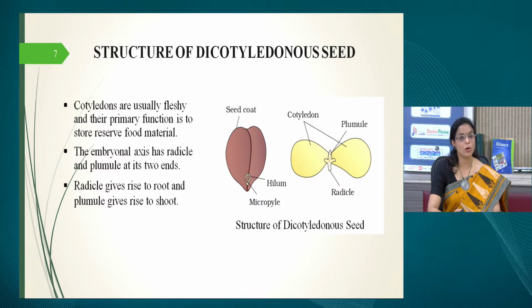It has a lot of reserve food material in it, and once the embryo starts to develop and the root and the shoot start to emerge out, they need a lot of nutritive material and a lot of energy. So that actually comes from the cotyledons. Then the embryonal axis, radicle and plumule, we have already talked about. You can see in the diagram that the radicle is shown, the 2 cotyledons are visible, and also the plumule is visible. The radicle gives rise to root and the plumule gives rise to shoot.